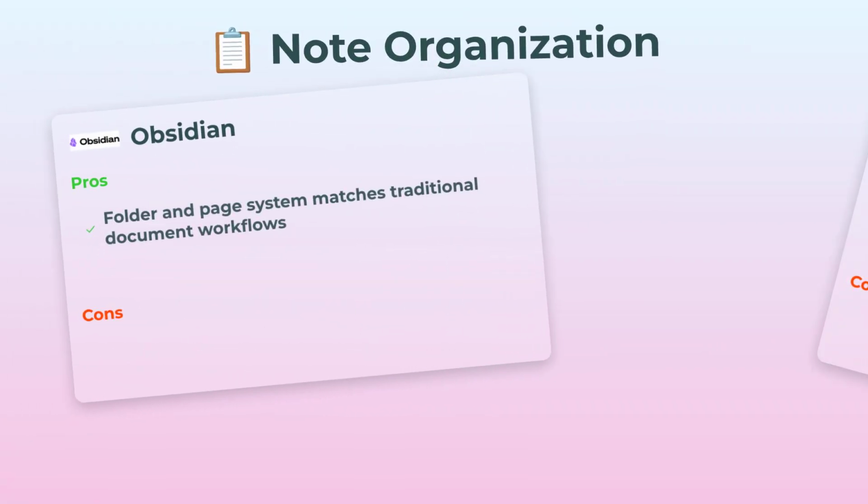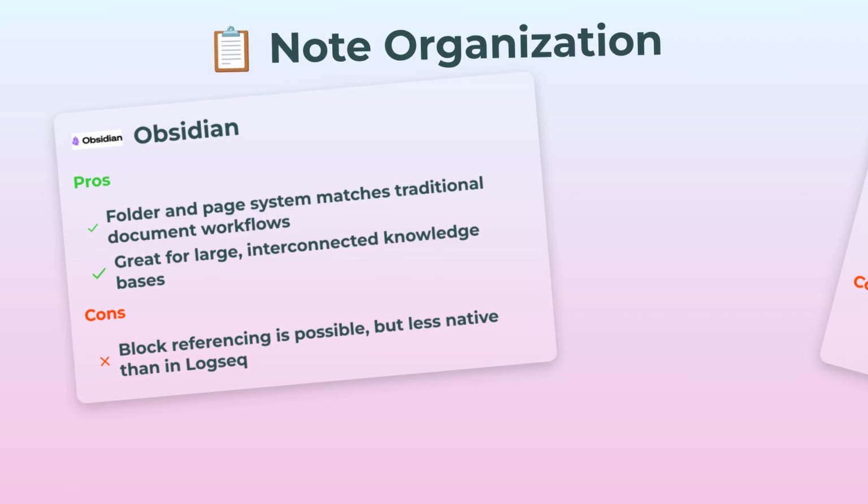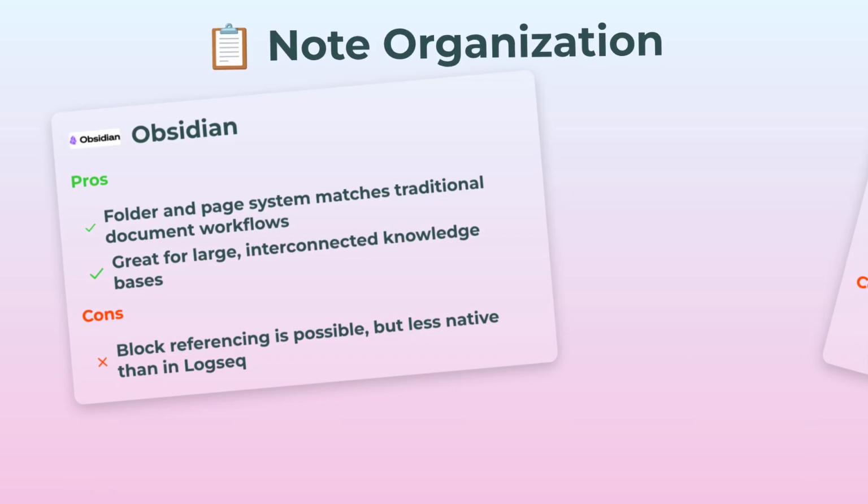Now let's talk about note organization. Obsidian sticks to a folder and page system, pretty much what you expect from old-school note apps. That makes it killer for massive knowledge bases or just throwing everything in there. Block referencing exists, but it's a bit clunky compared to other tools.